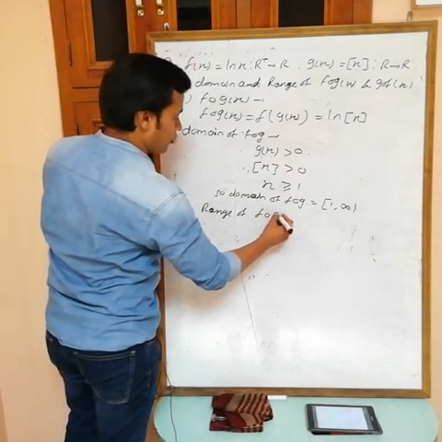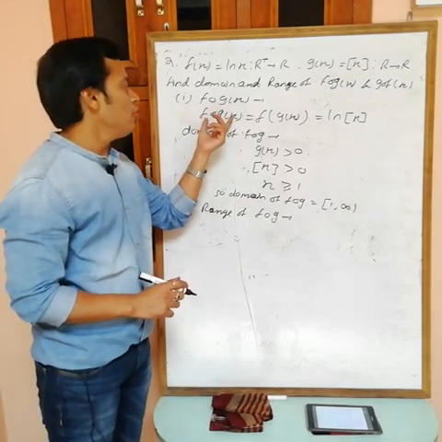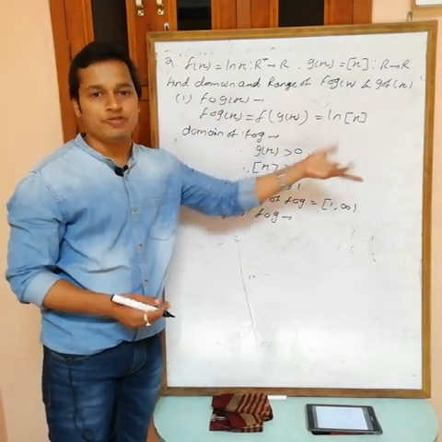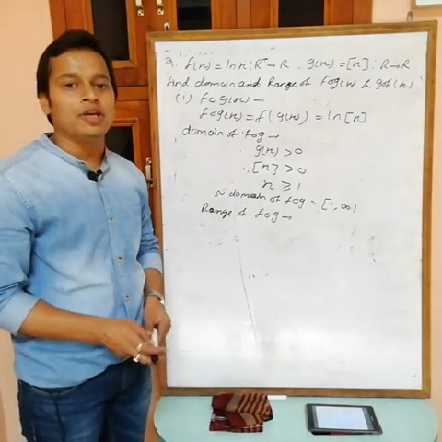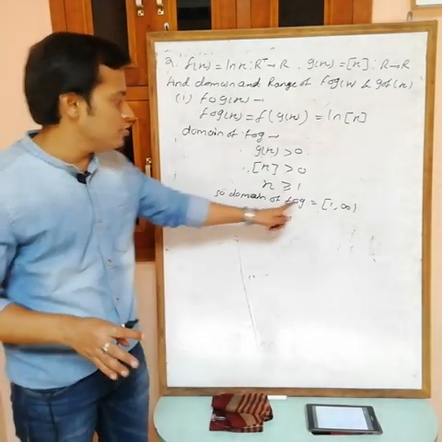Range of f of g. First we are taking f of g. Okay. So what we want? All possible values of f of g(x). This is the f of g(x) now. Okay, but remember you can't put any value of x which is not in domain. Okay, so consider only the values of domain.